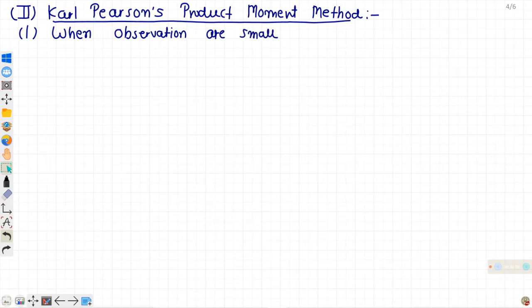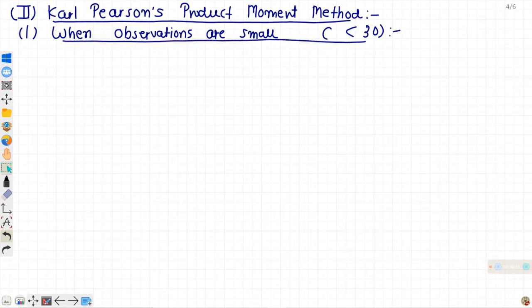When observations are small, observation means value of x and y, generally less than 30, then this formula will be used.